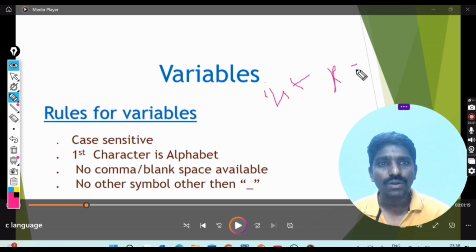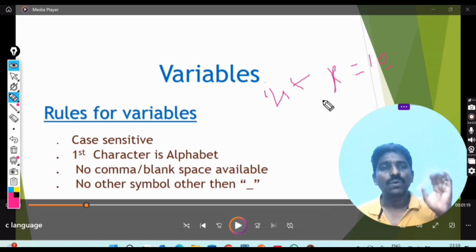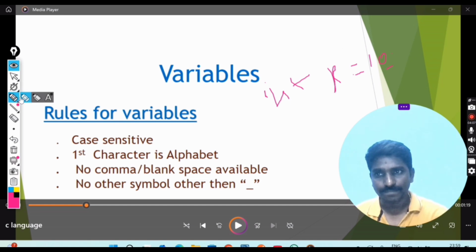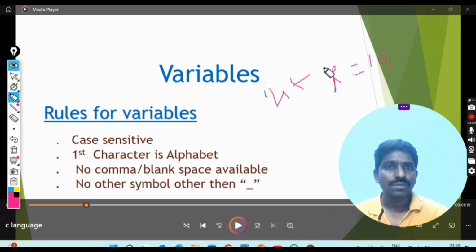If I write int x equal to 10, what happens here? The value 10 is assigned to x.